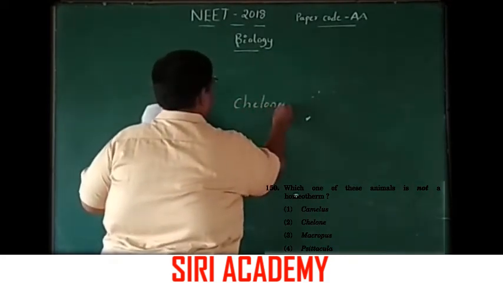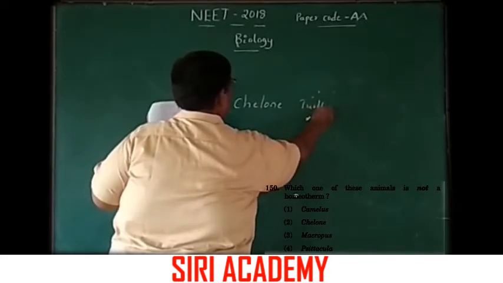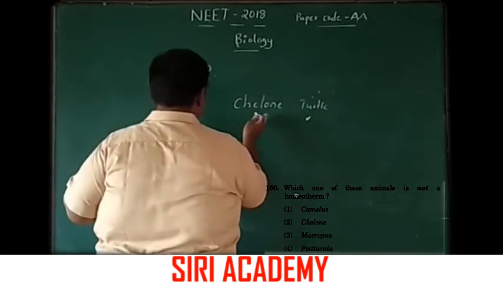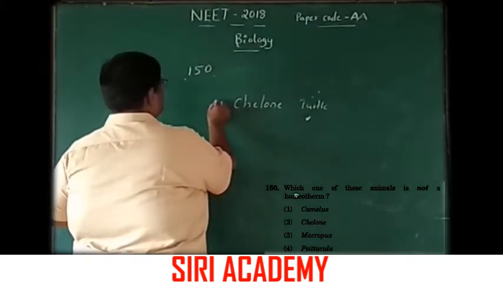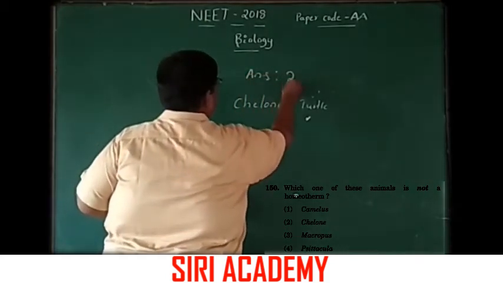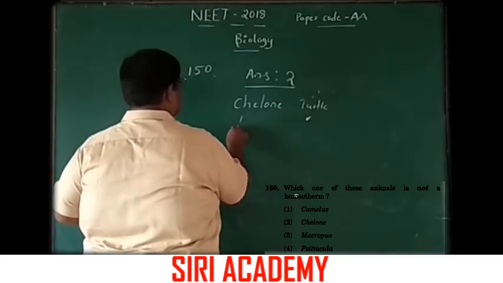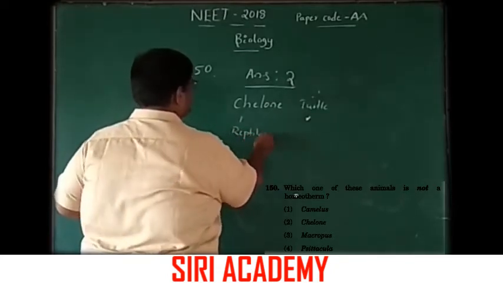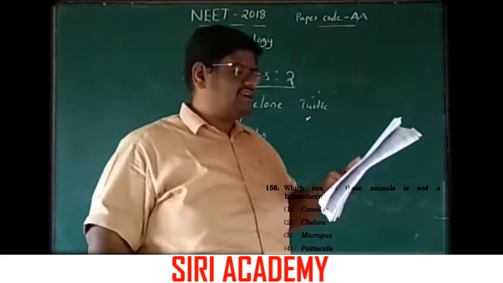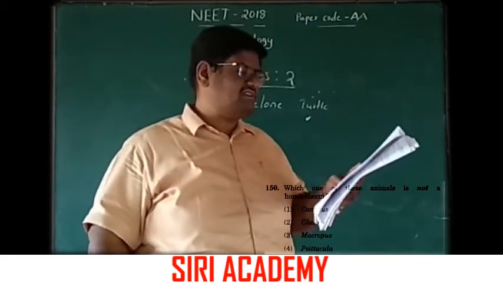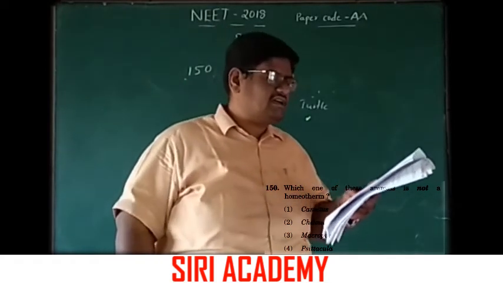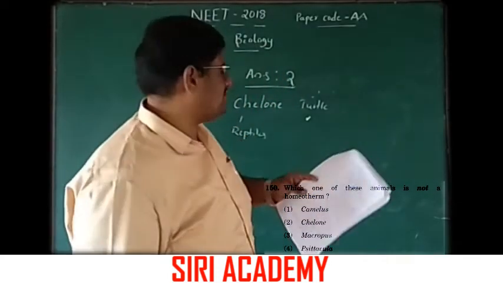Chelone is a turtle, which is not a warm-blooded one. Answer is 2. Okay, this belongs to reptiles. The remaining three options belong to birds and mammals, which are warm-blooded, and this Chelone turtle is a reptile. This is not a warm-blooded animal.